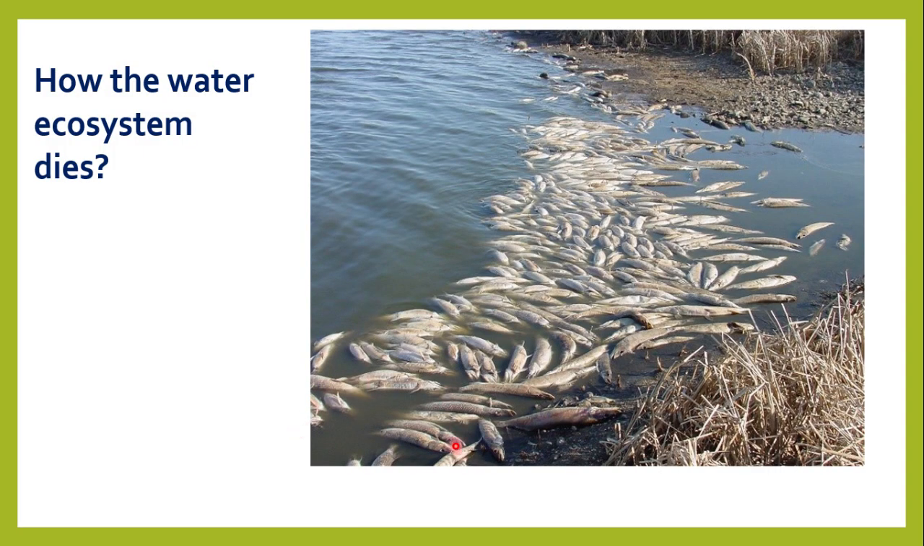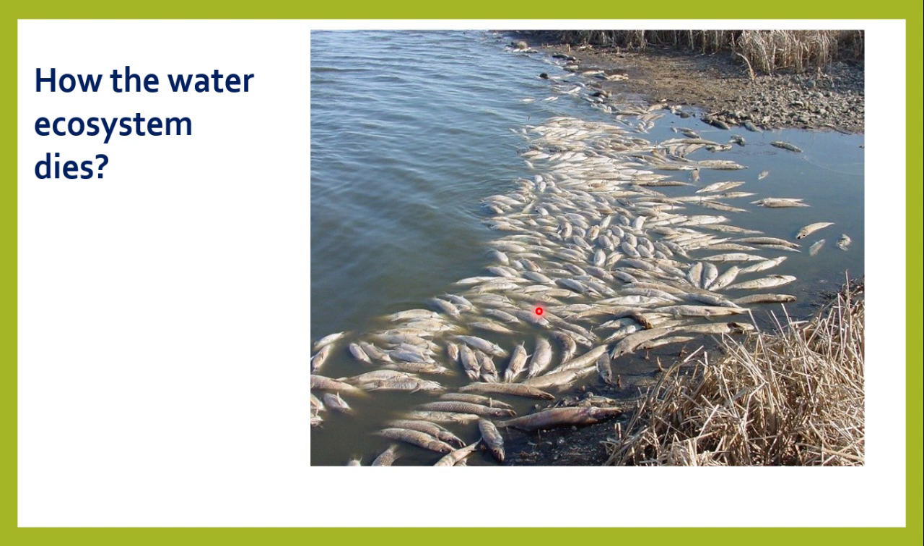See here, the dead fish are shown in a river. Why is this so? It means something toxic is here, or something is responsible for their death, or this is polluted water. A number of things come to your mind. You can make a list of the things that come to your mind when you see this picture. What are the reasons behind it?